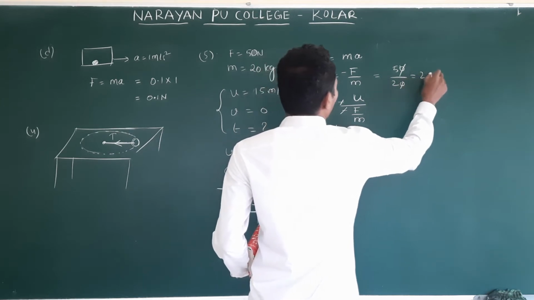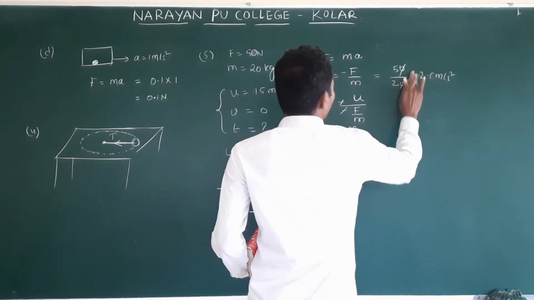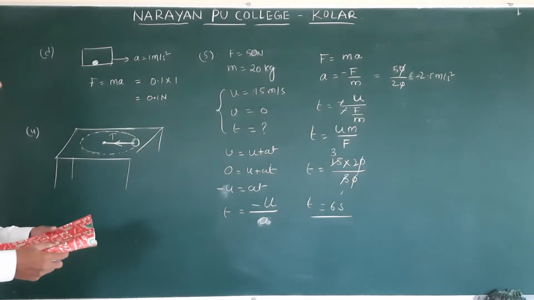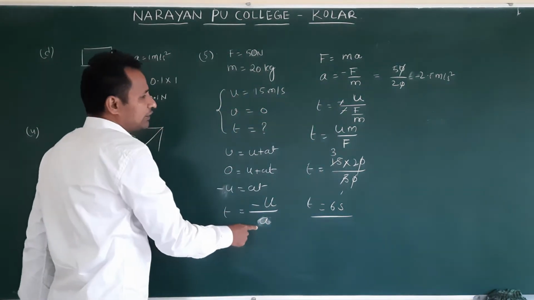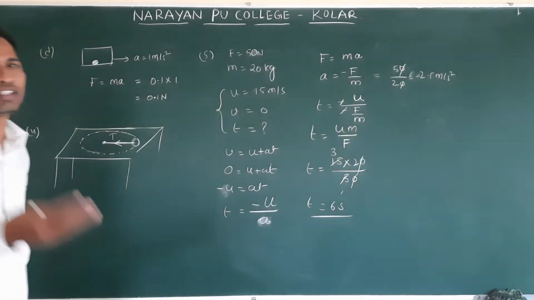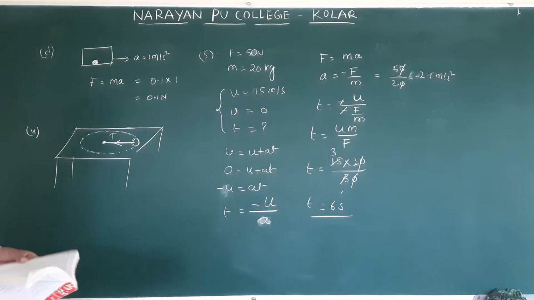It is 2.5 meter per second square. The minus stands for deceleration. Or calculate A here and substitute it. This is the direct form. It depends on how we are doing. These two methods are correct.